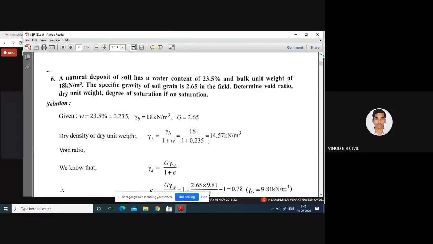And one more problem. We already solved the same problems in previous classes, but in this class I am solving important problems. Again, there is a repetition. Okay, please take down the problem.